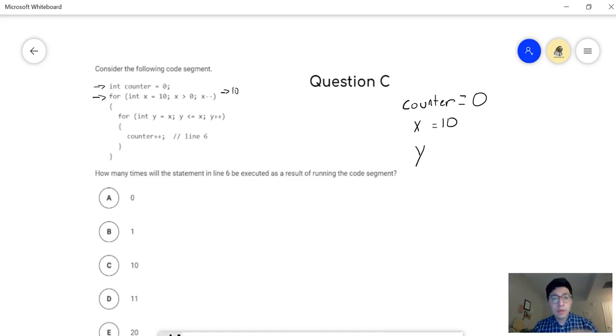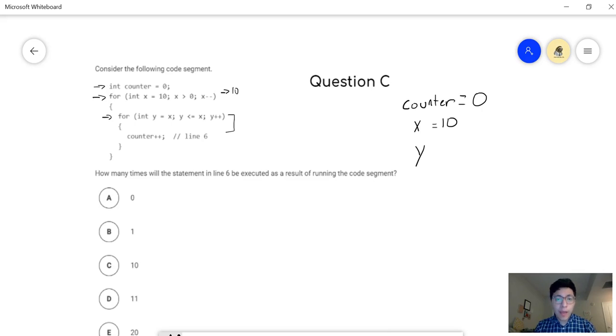All right, and then the next one here is y is equal to x. Y is less than or equal to x. Y plus plus. So let's start with this next loop in here. And reminder, anytime we have a loop inside of this loop, this inner loop has to finish before we can increment the original one we were in.